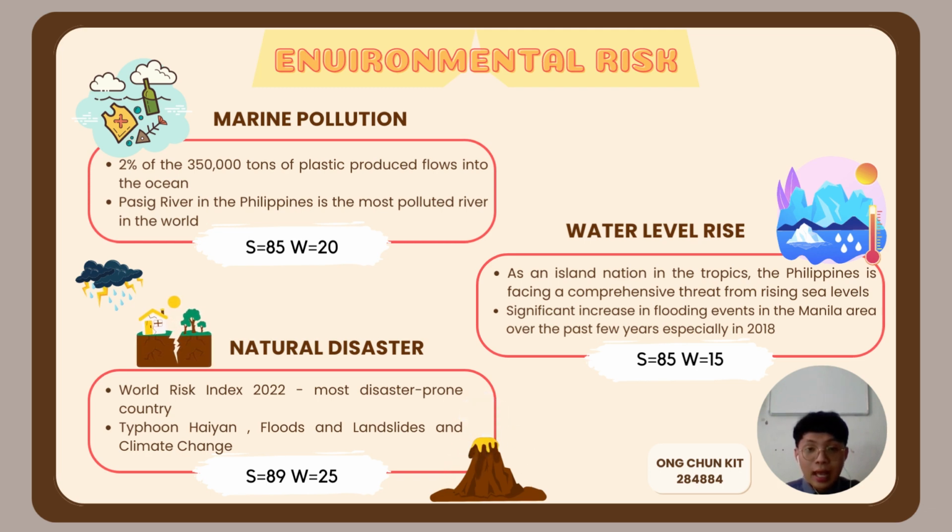The last one in environmental risk will be natural disaster. Based on the World Risk Index 2022, the most disaster-prone country is the Philippines. Many times Typhoon Haiyan, floods, landslides, and climate change are happening in the Philippines, and the trend is growing. So we assign a higher score of 89 and the highest weight of 25, since the issue will directly influence the living of business and financial activity, even the living of the citizens.